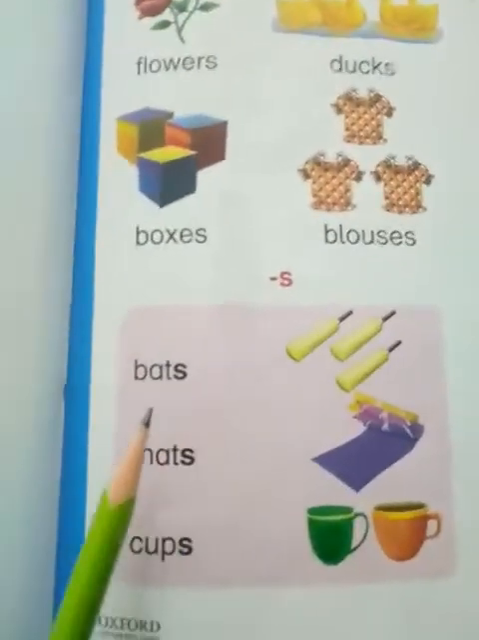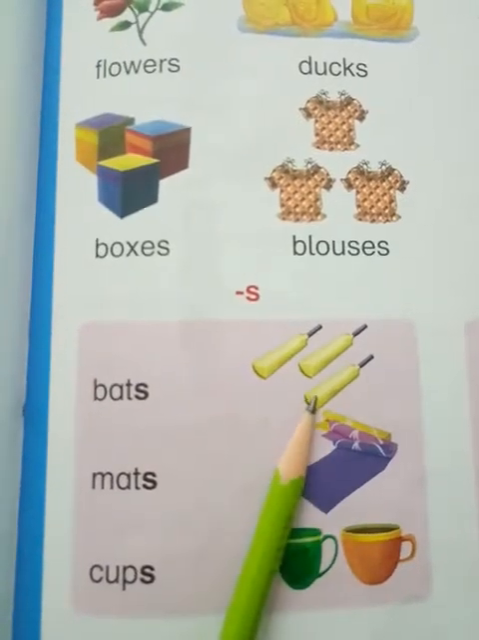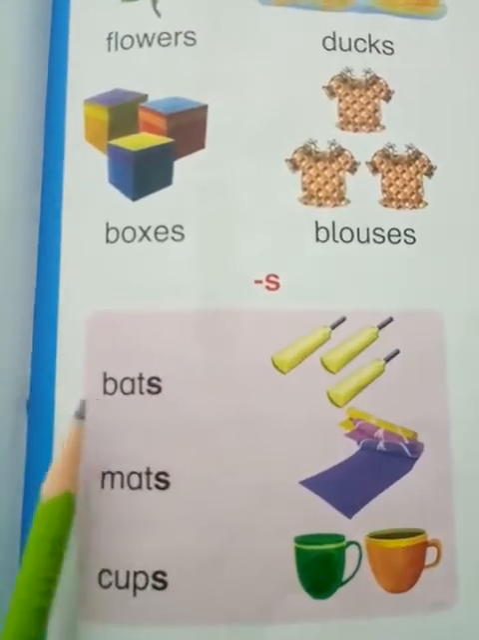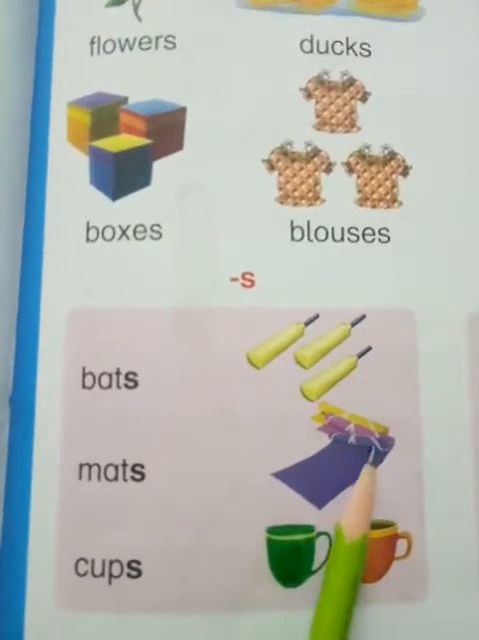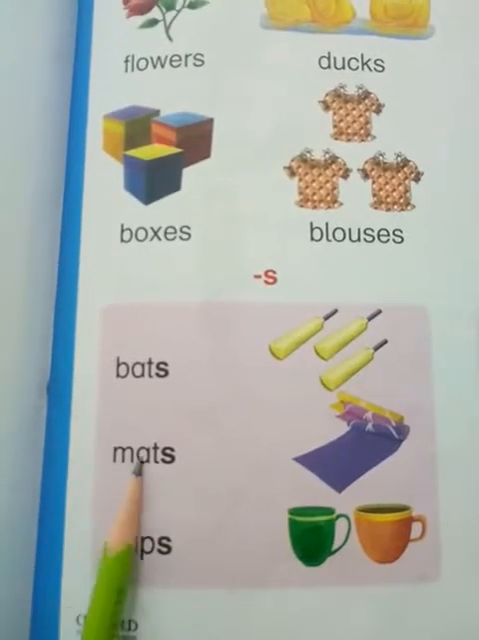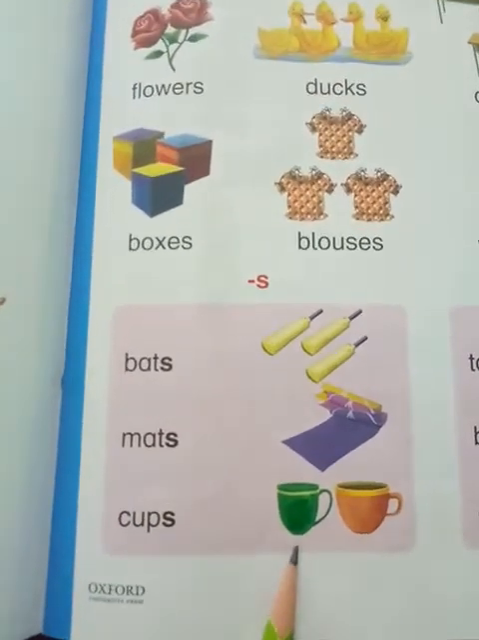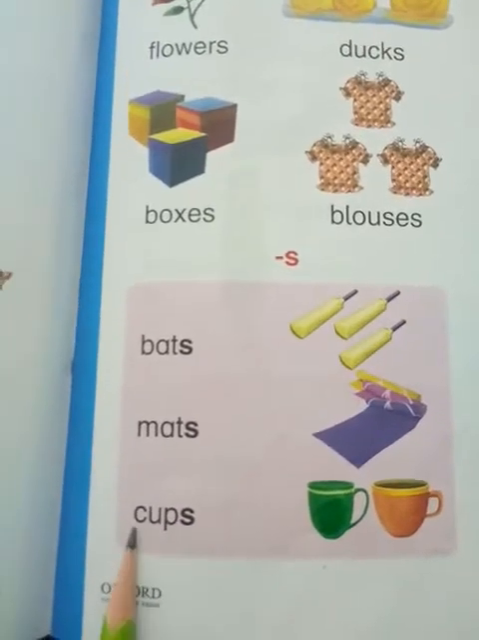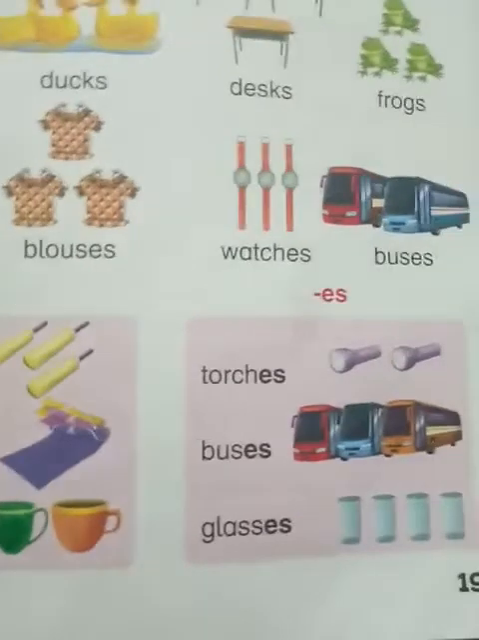Okay, now look at here. Here we add only s and here we will add es. Look at first this, bats. Here are three bats, so we will add an s. Here are three carpets or mats, so we will add an s. Mats. Here are two cups, so we will add an s. Cups.